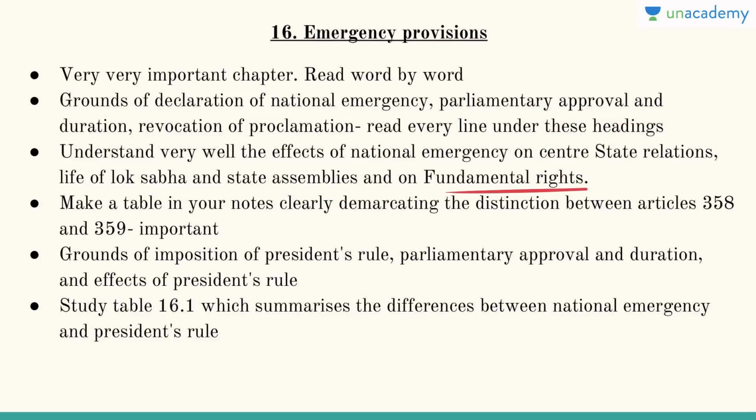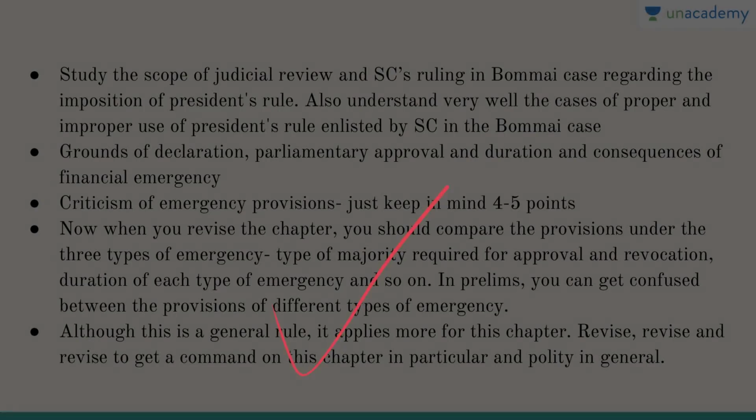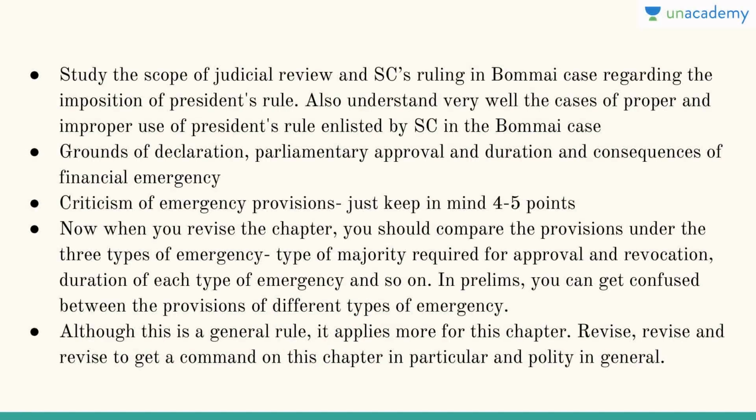Make a table in your notes which demarcates the distinction between Articles 358 and 359. It is important. Then grounds of imposition of President's Rule, parliamentary approval, duration, effect of President's Rule. And Table 16.1 differentiates national emergency and President's Rule. So memorize that. Study the scope of judicial review, the Supreme Court ruling in the Bommai case.